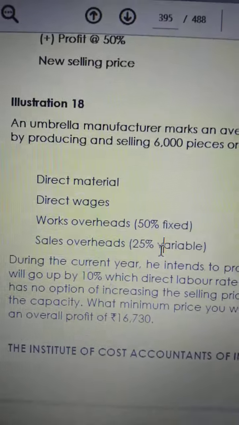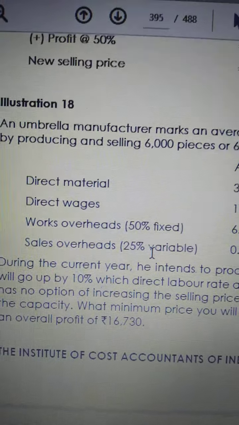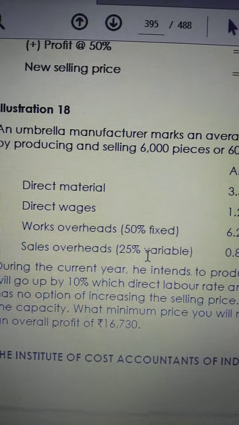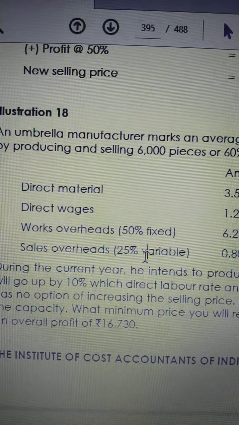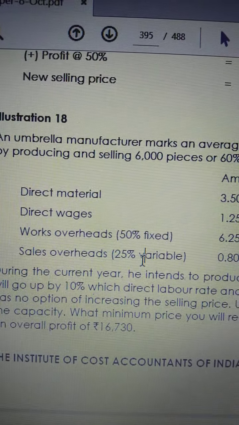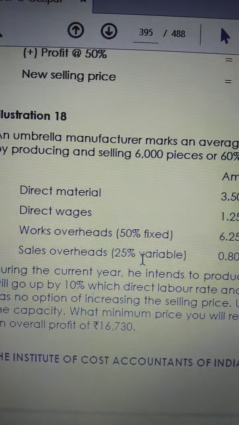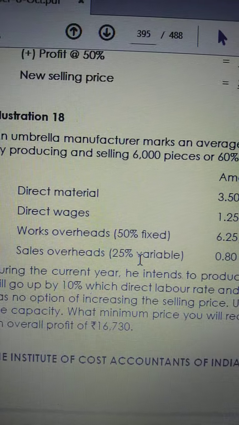What are they trying to say? If I accept that extra 20% capacity offer, what is the minimum price I should charge my customer so that my overall profit will be 16,730?